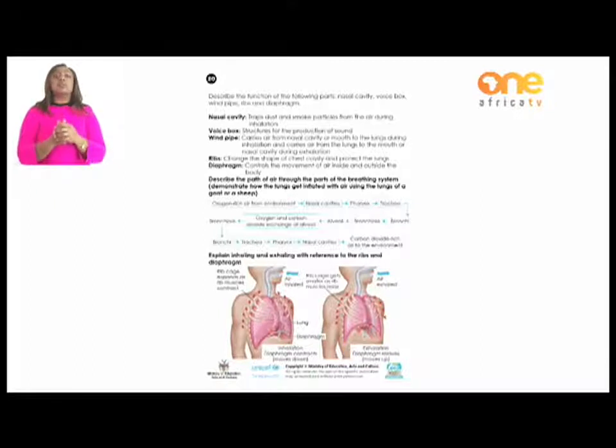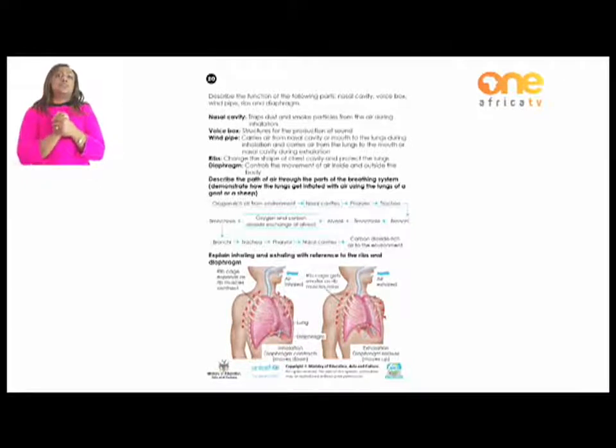And we are starting with the nasal cavity as part of the breathing system. Why should we have a nasal cavity? The nasal cavity is there to trap dust and smoke particles from the air during inhalation. We have already described the meaning of the word inhalation. We said it's the breathing in of the air. Now, we might find ourselves in dirty environments, which are dusty or have smoke. The nasal cavity is just there to make sure that the dust and all those unwanted particles in the air do not go down into our lungs.